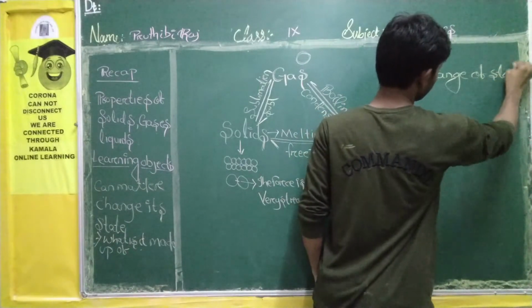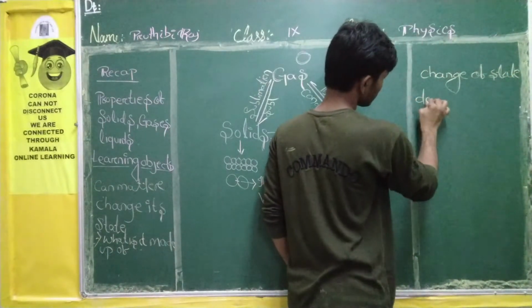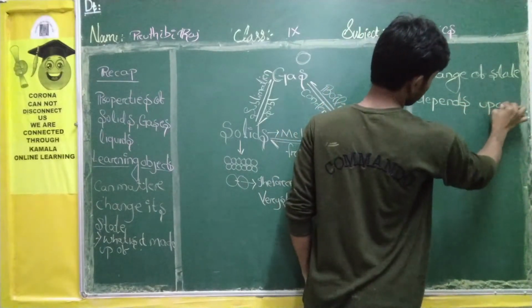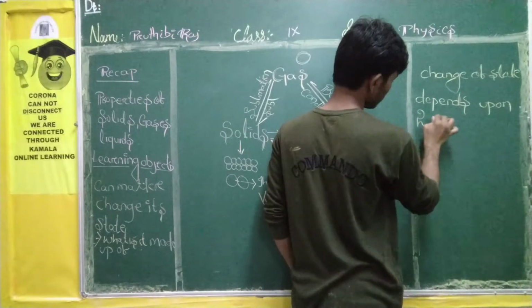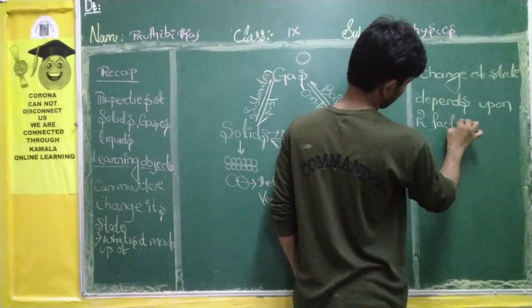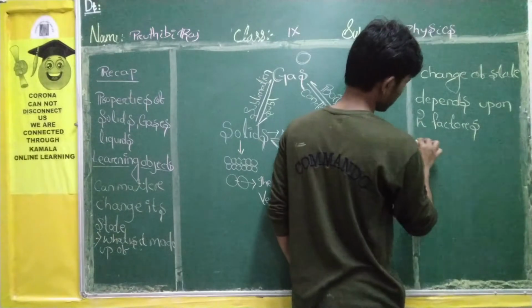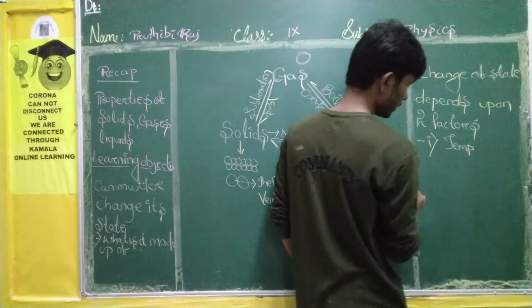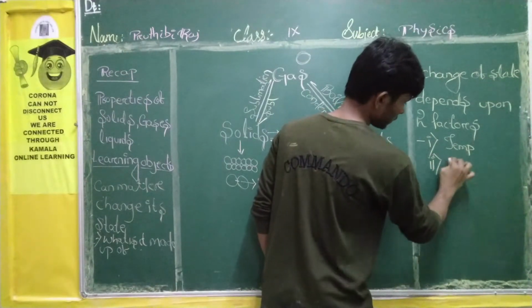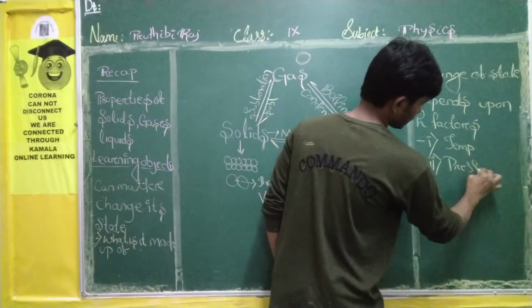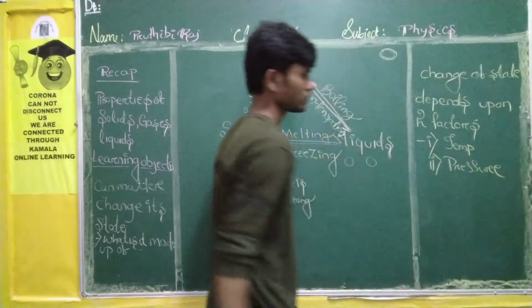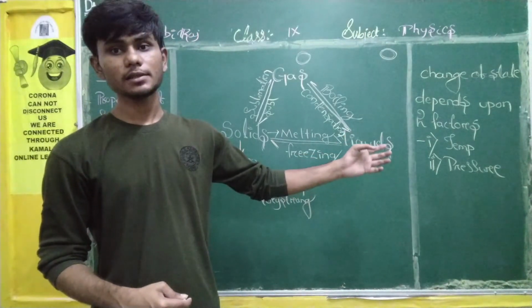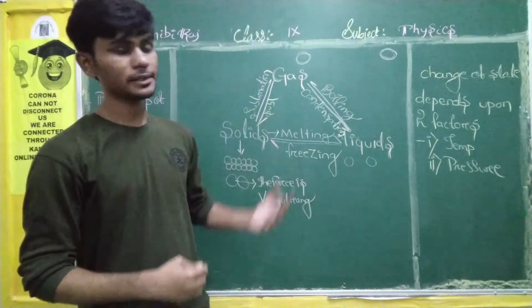Change of state depends upon two factors. First one, temperature. Second one, pressure. Right? So there are two factors which are responsible for the change of state in matter.